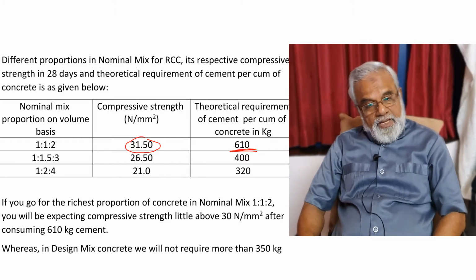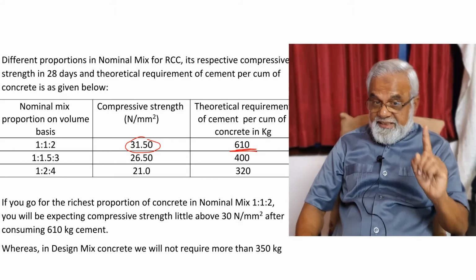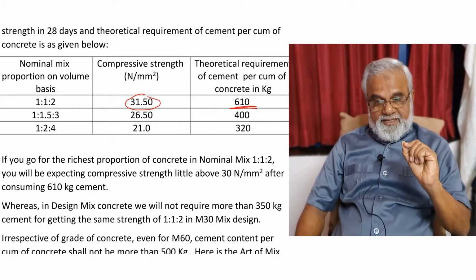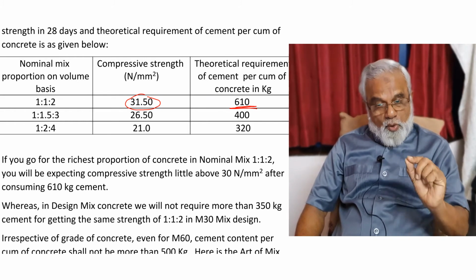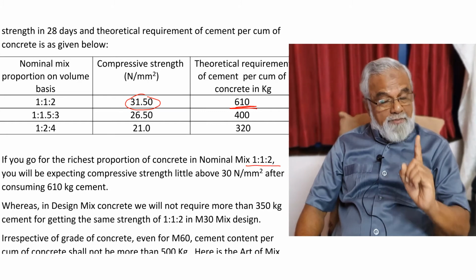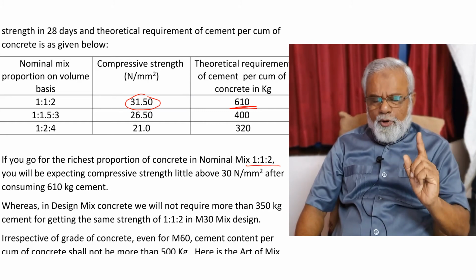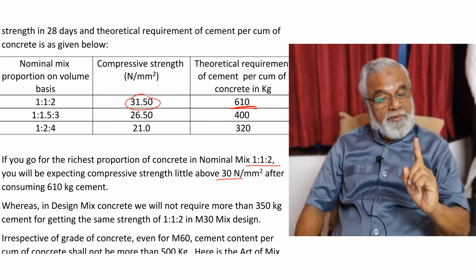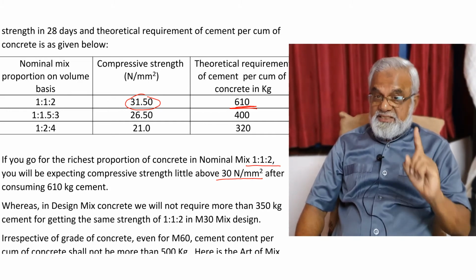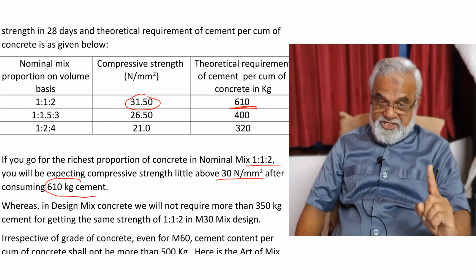Now, if you go for the richest proportion of concrete in nominal mix, that is 1:1:2, you will be expecting a compressive strength a little above 30 Newton per mm square after consuming cement 610 kg.